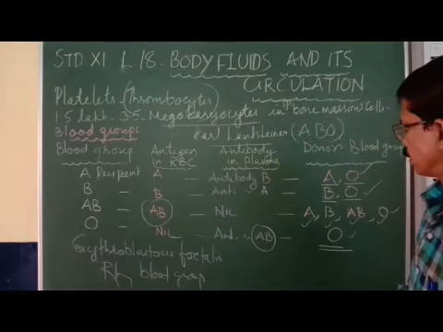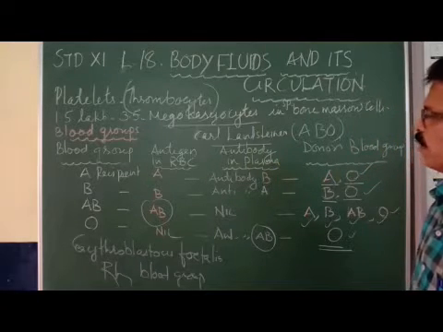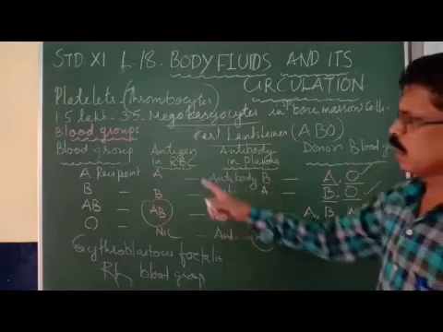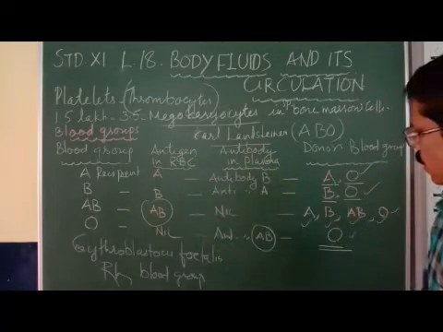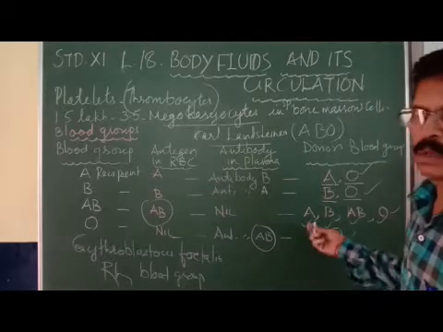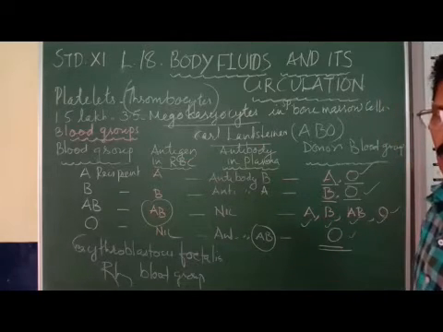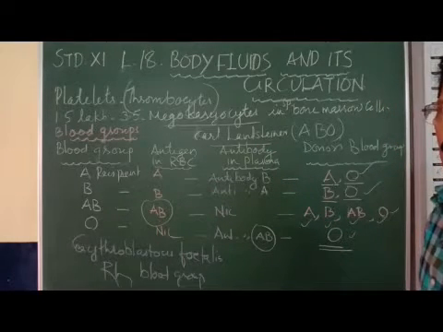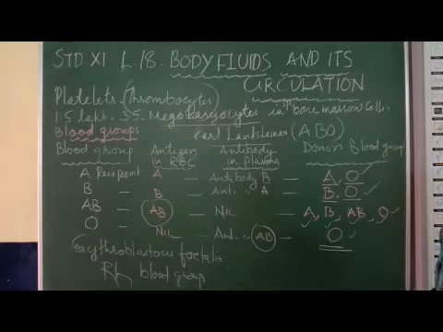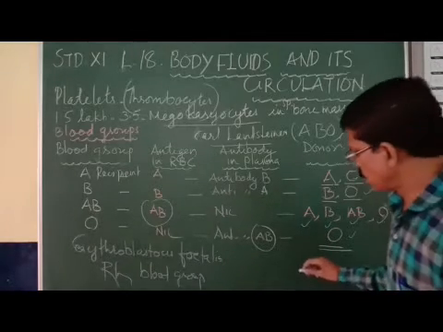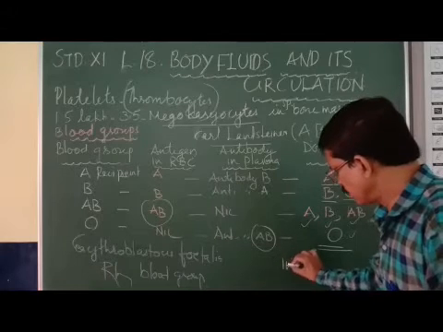Here everybody is clear? Okay? Now, if an A blood group recipient person, for example, receives a B blood group or AB blood group, then what will happen? This will be mismatching. This mismatching of blood group is called incompatibility.